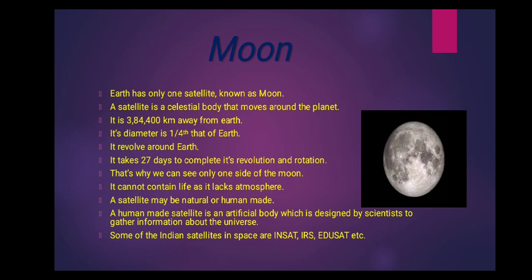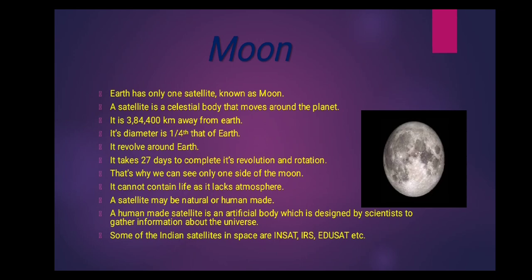As it is a natural satellite of the Earth, it revolves around the Earth. It takes 27 days to complete its revolution as well as rotation. Revolution is the movement in which the moon moves around the Earth.